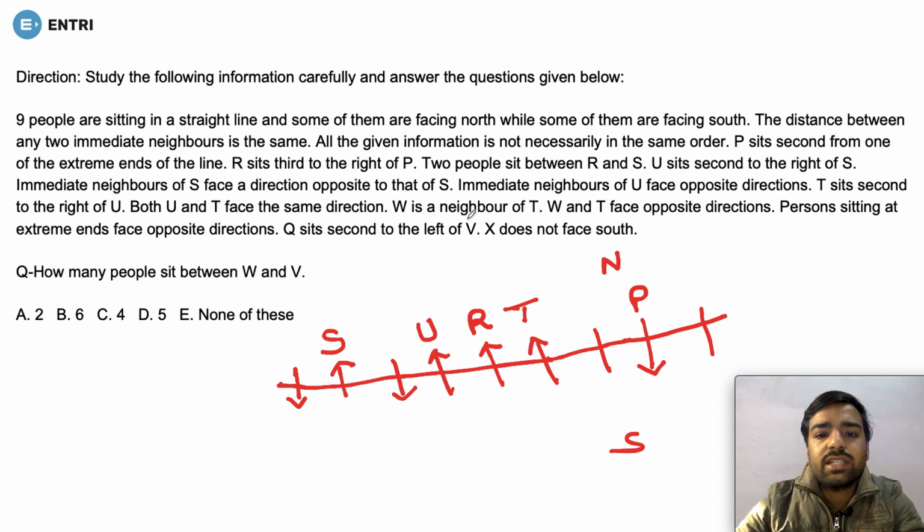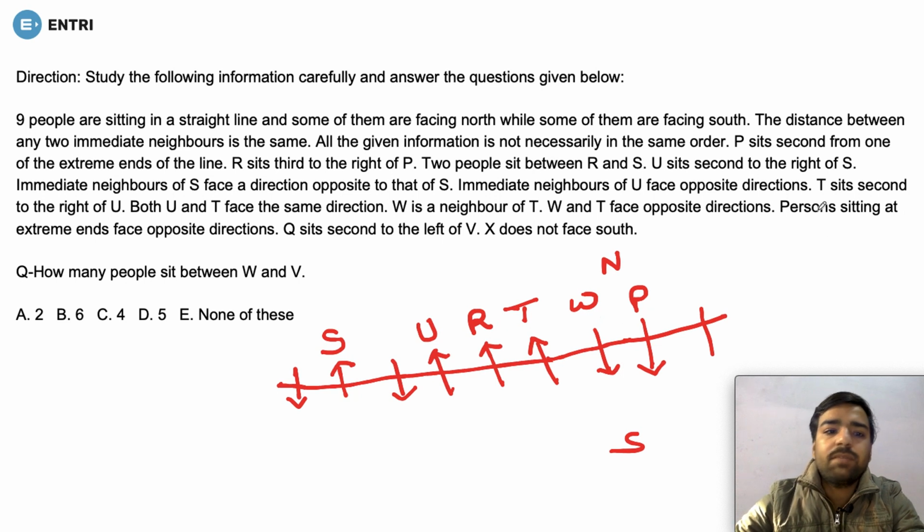So W is the neighbor of T. This is not the neighbor of T, so this means W is the neighbor of T. This is the place. W and T face opposite directions. Since T is fixed as facing north direction, this means W is facing south direction.